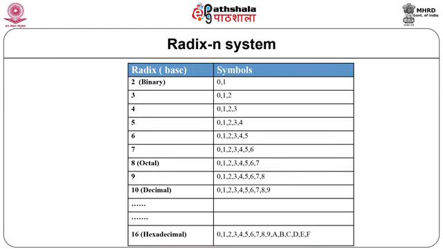Radix n system indicates there are n symbols in the number system. Radix 2 has 2 symbols, radix 3 has 3 symbols, 0, 1, 2. Similarly, radix 5 has 5 symbols and so on. So we can definitely devise a number system having n different symbols, which is shown in this slide.